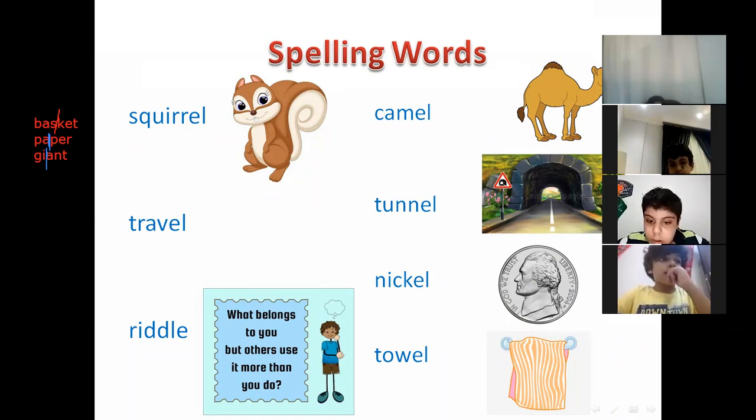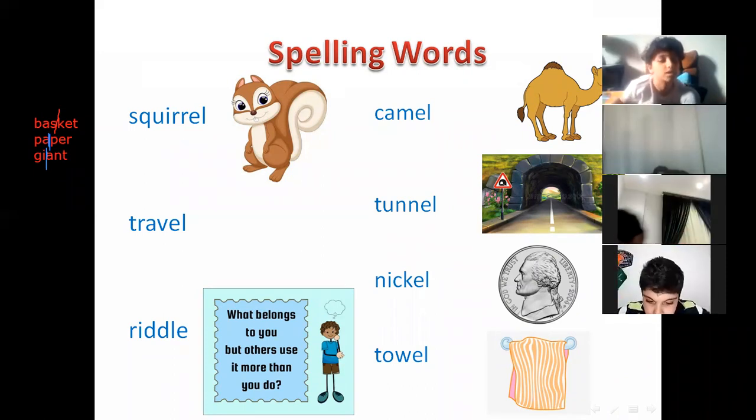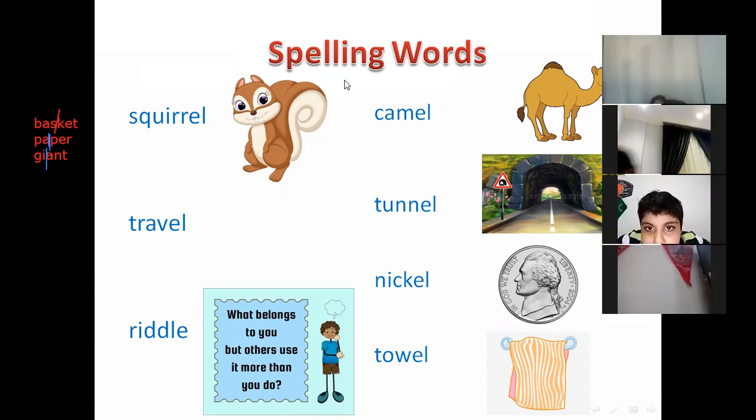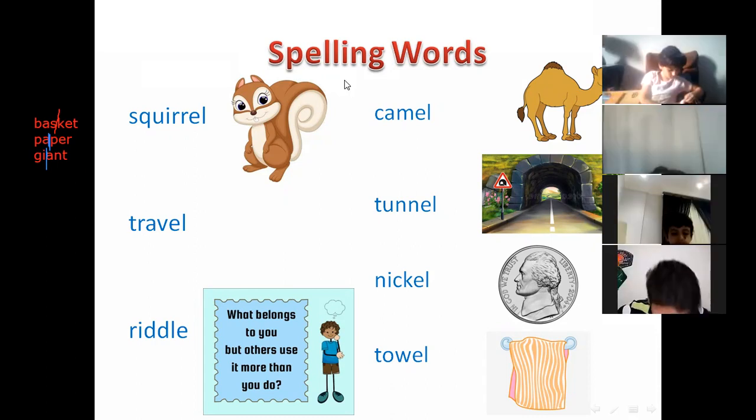Our rule today is talking about the words that end with consonant LE, not all the words. For example, if we have vowel, consonant, consonant, vowel, we will divide them between the two consonants.